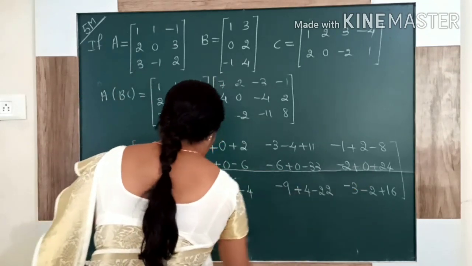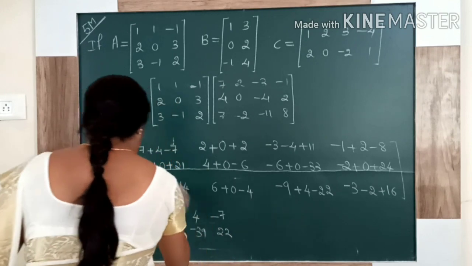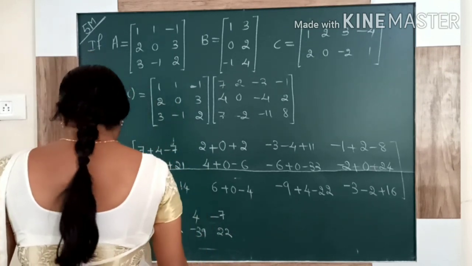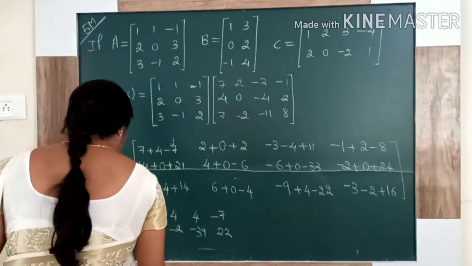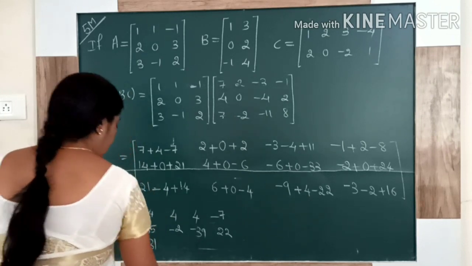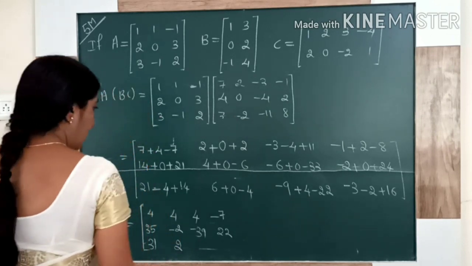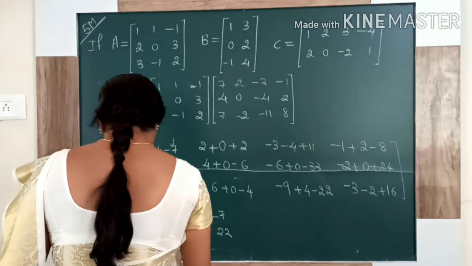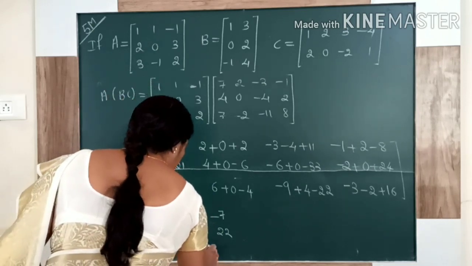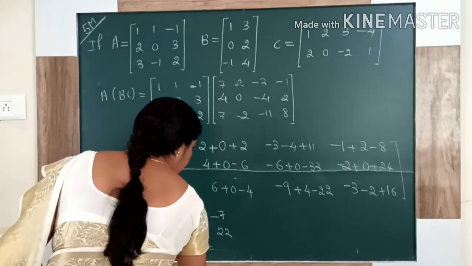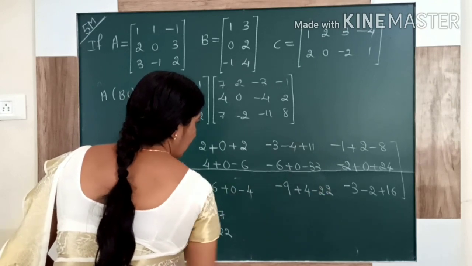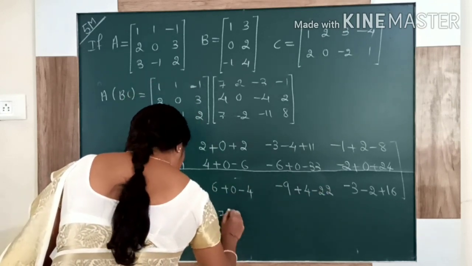Then 22. Then 21 minus 4 plus 14, that is 31. Then 2. Then minus 9 plus 4 minus 22, minus 27. Then 11. This is what?